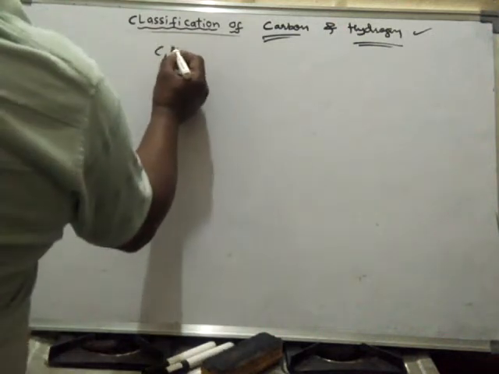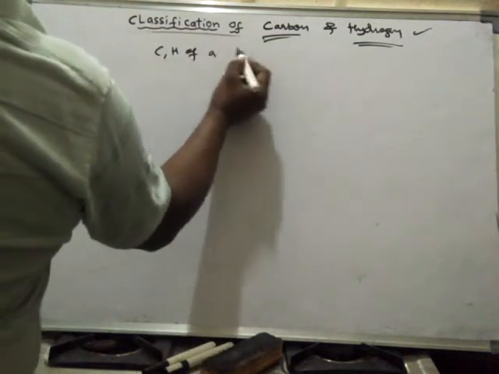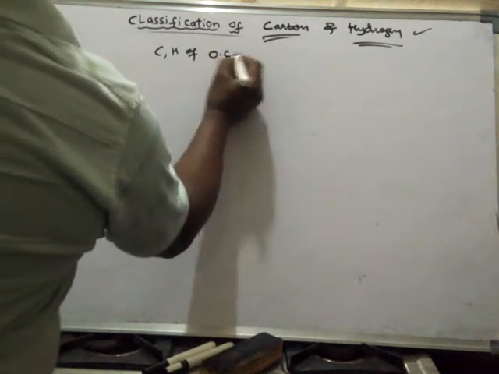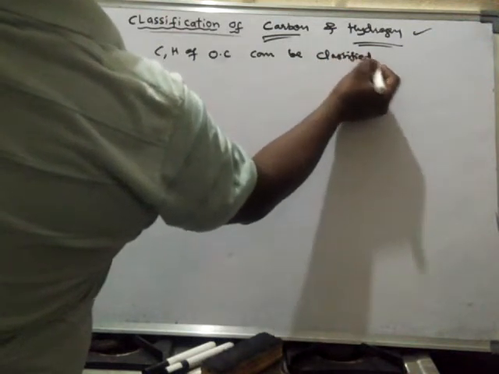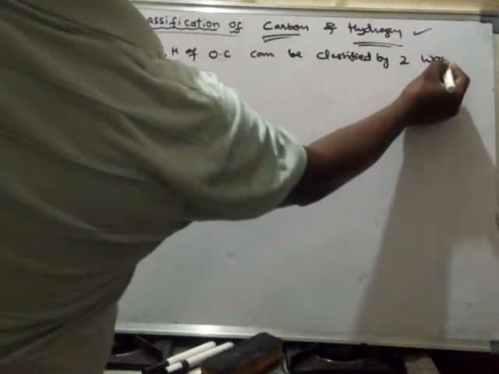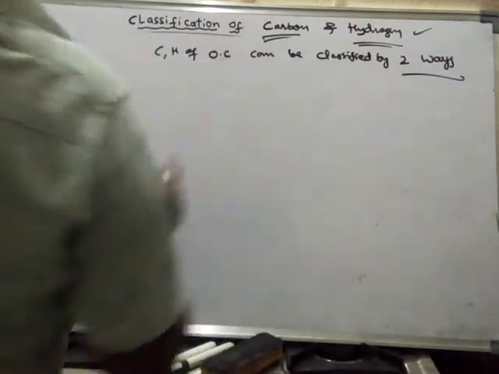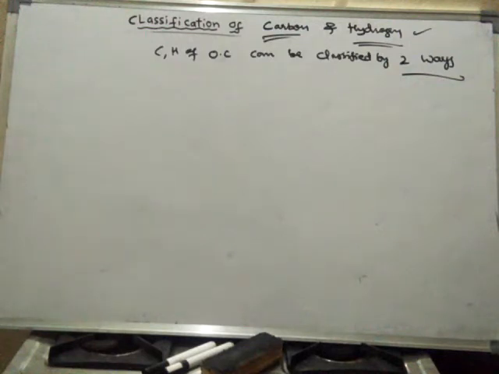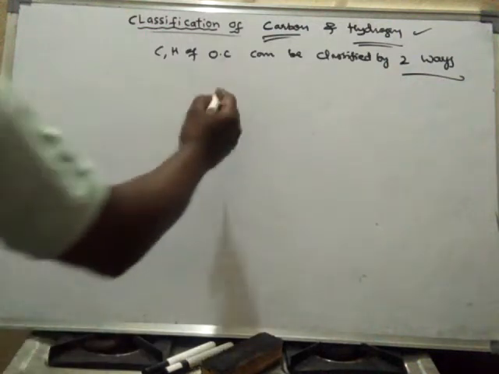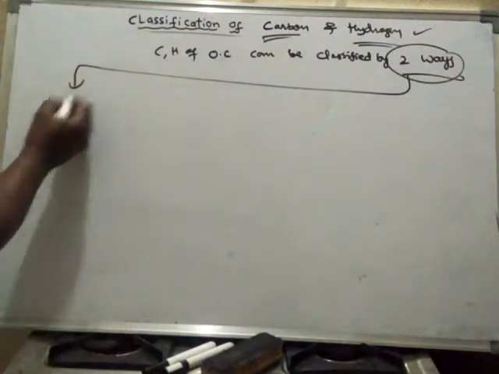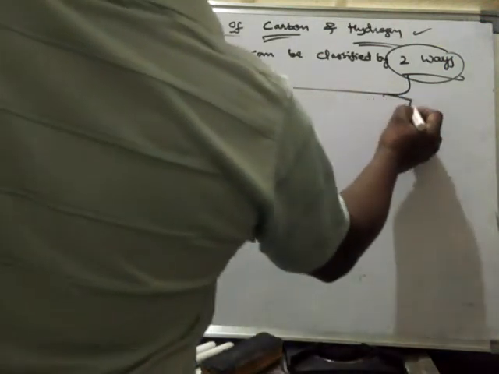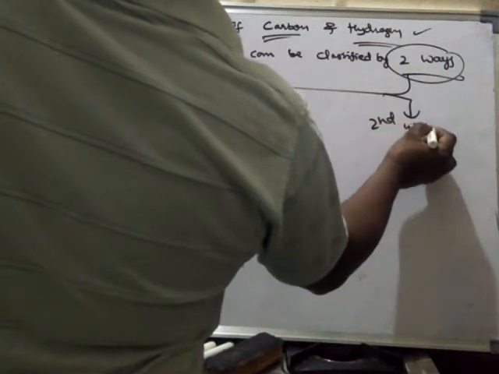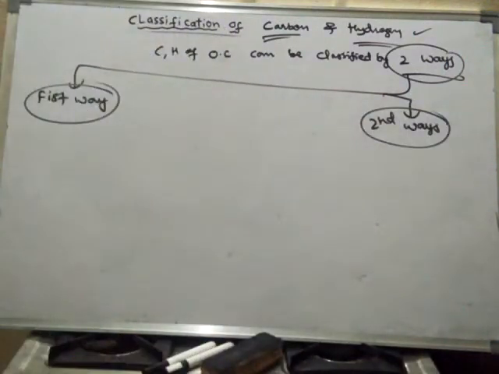See, carbon and hydrogen of organic compounds can be classified in two ways. What are those two ways? First way and second way. So hydrogen and carbon can be classified in two ways.